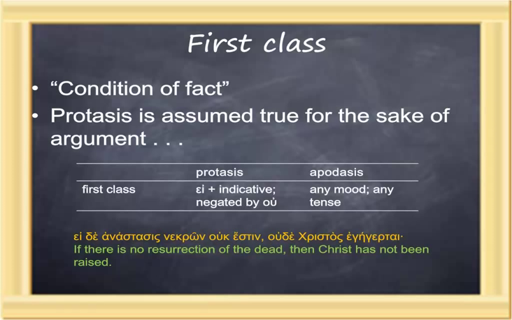So in the example that is cited, ei de anastasis nekron ouk estin, oude Christos egegertai. If there is no resurrection of the dead, for the sake of argument, let's assume that's the case, then Christ has not been raised. That's a condition of fact. It's a first class. And notice in the protasis, it's ei plus the indicative, estin, and then any mood can be used in the apodosis.